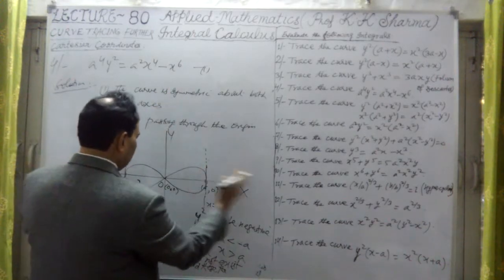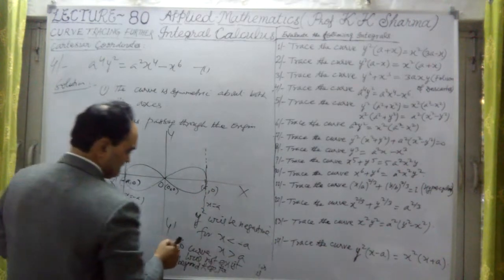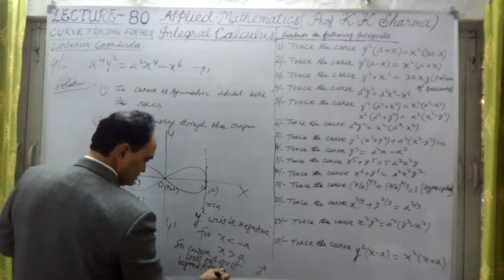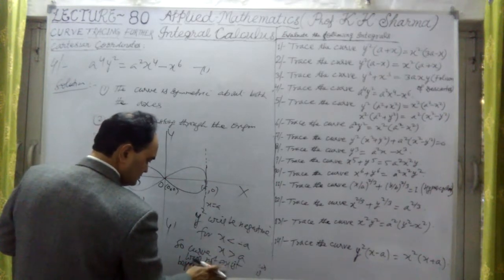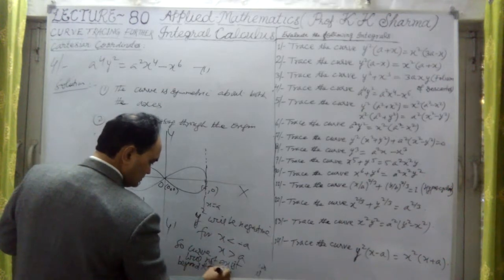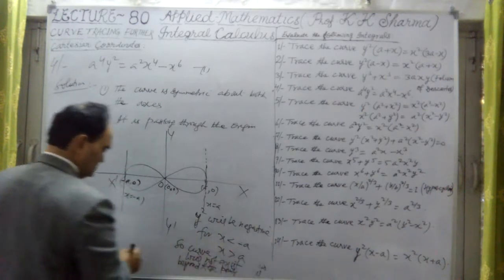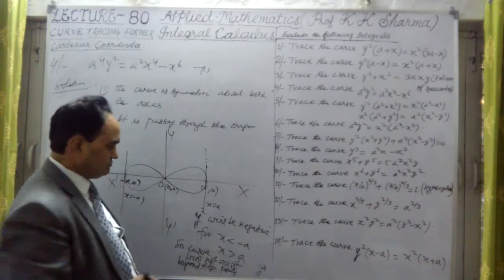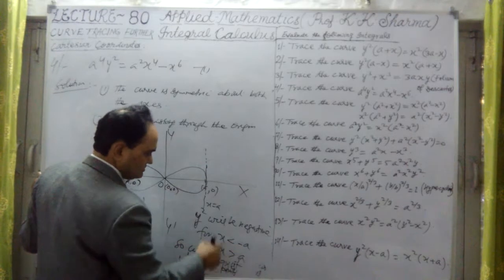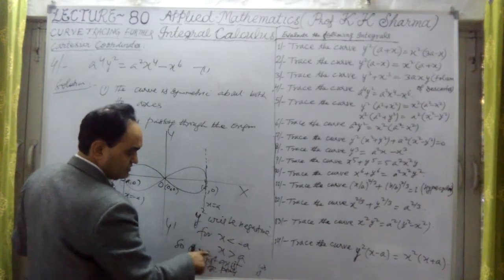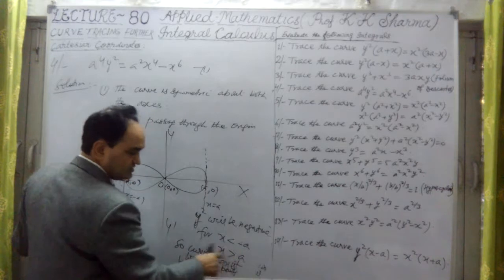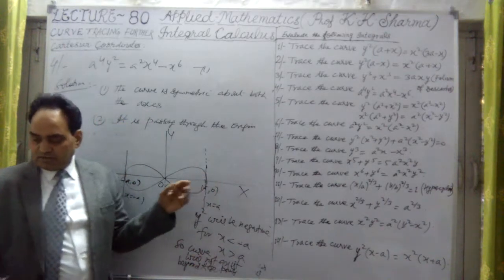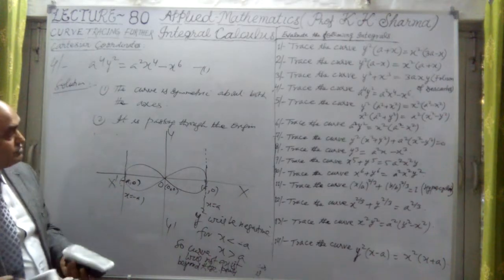So beyond these 2 points, the curve will not exist. x less than minus a cannot be, and x greater than a cannot be. Simple. This is the type of curve here. So tracing of the curve, question number 4, we have done.